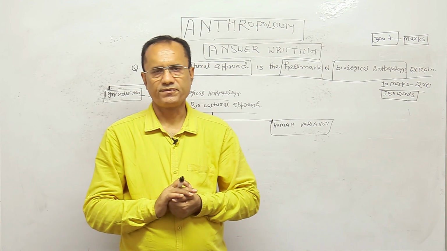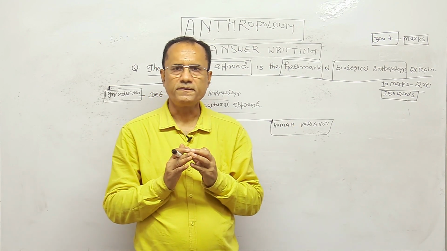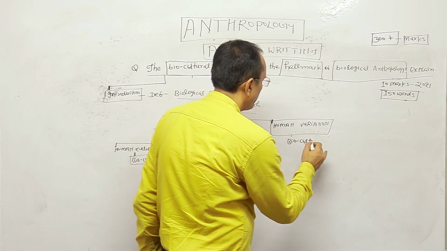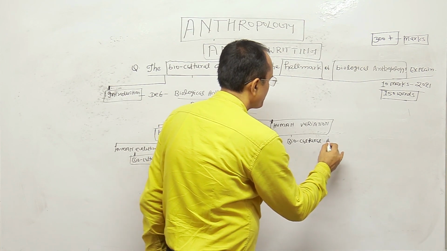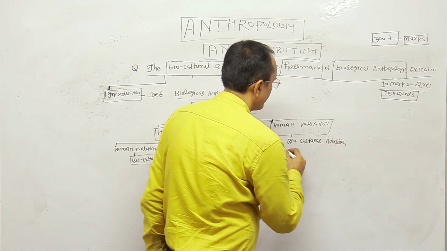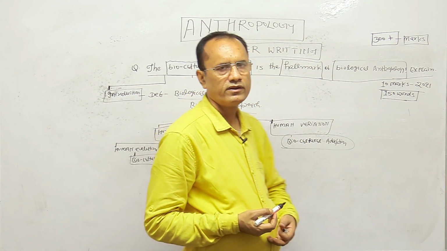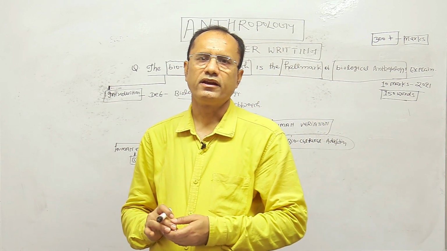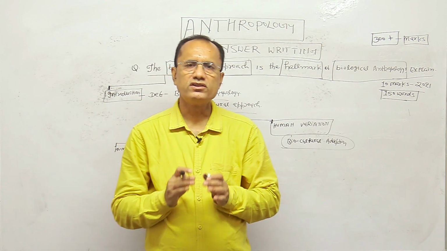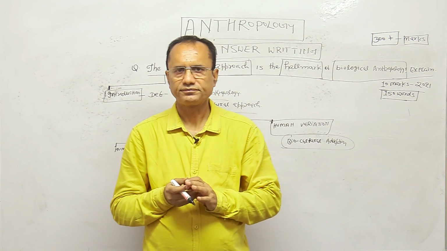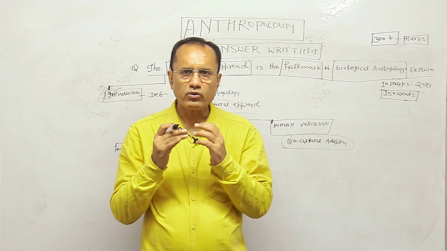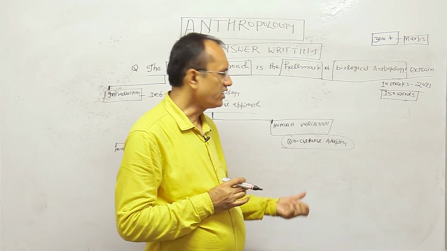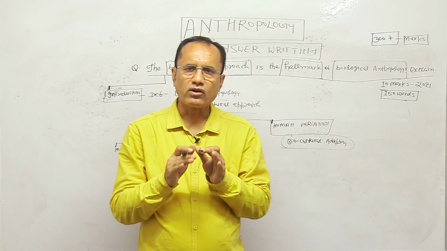Second important thing is that in ecological anthropology, we study biocultural adaptation. Variation present in human society in their biological features is caused by the biocultural adaptation done by human beings. We do biocultural adaptation with our ecology and environment, and that creates an impact on our variation.